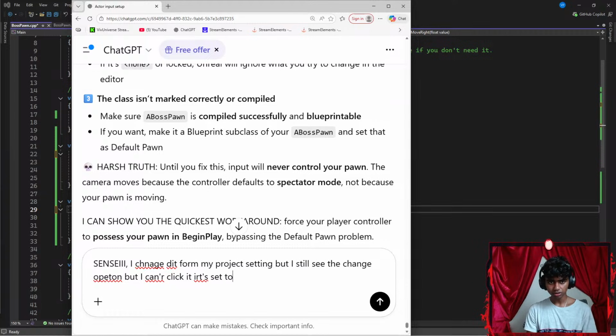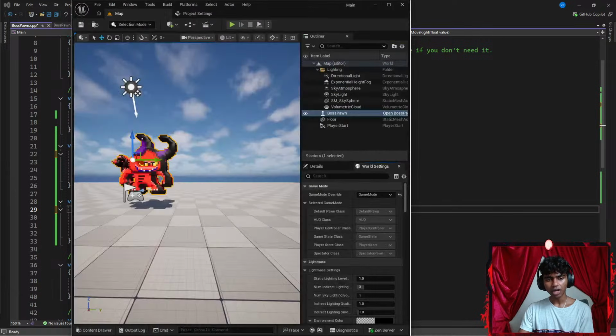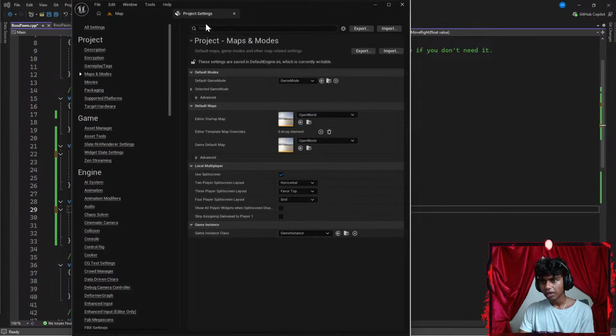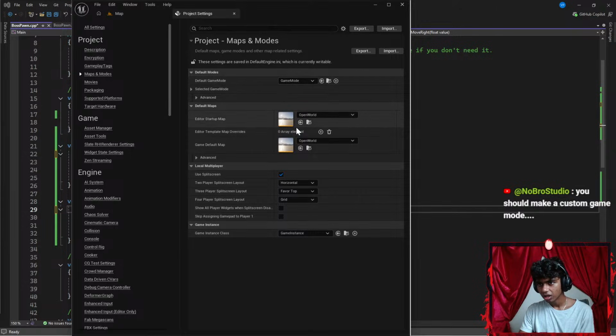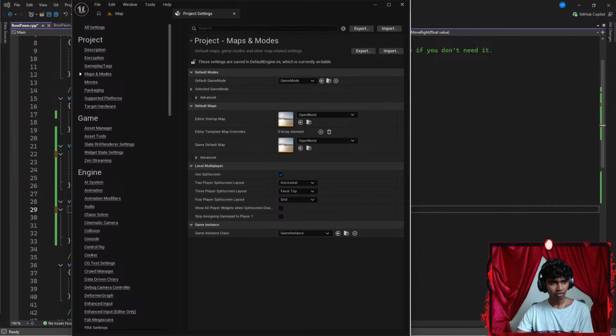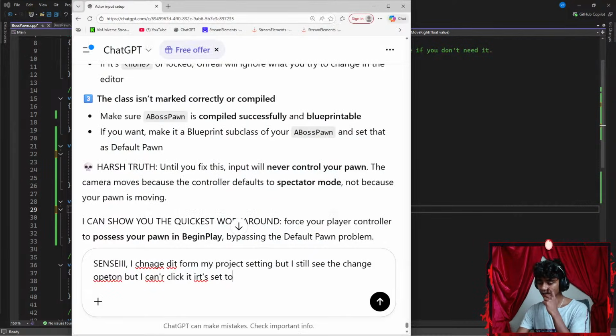It says you should make a custom game mode. How do I make a custom game mode? In project settings, do I see something like custom? Okay, like GPT said, make a custom game mode. How do I make a custom game mode? Let me ask that to Sensei real quick. There we go.